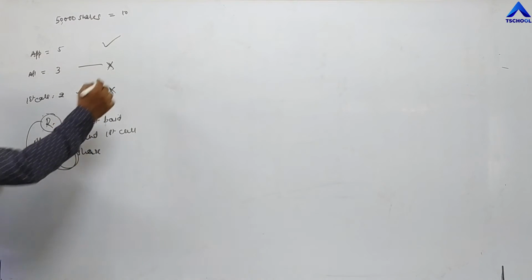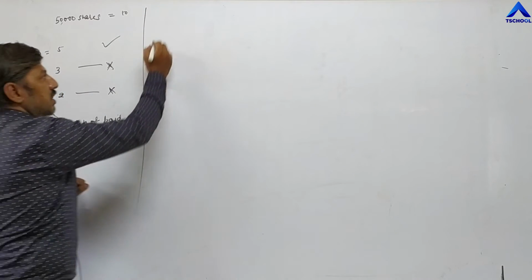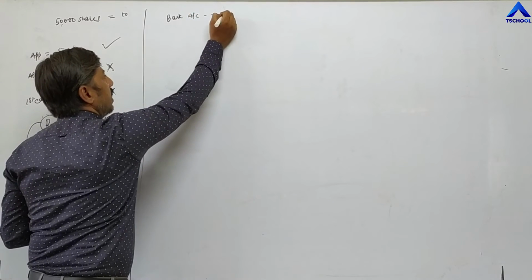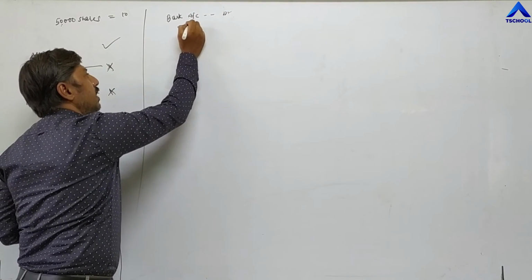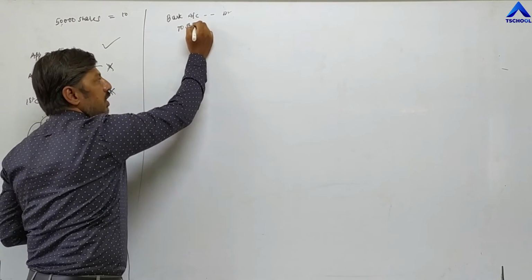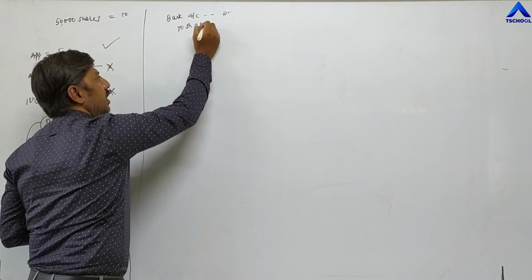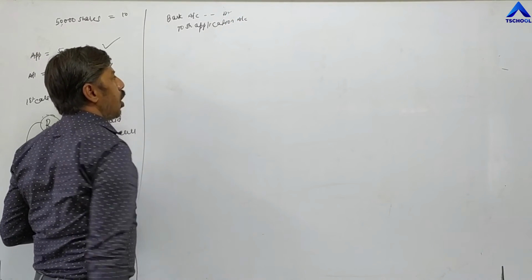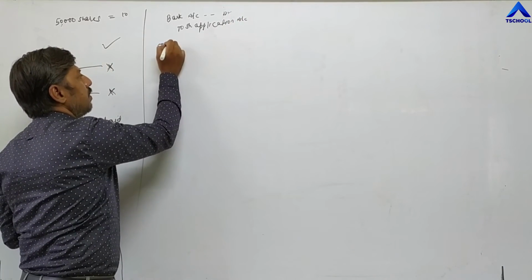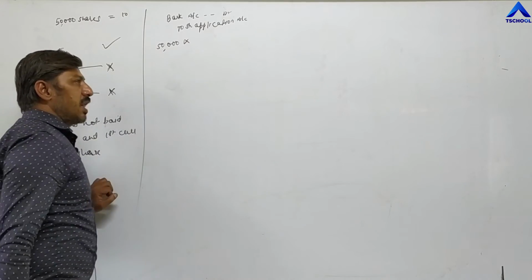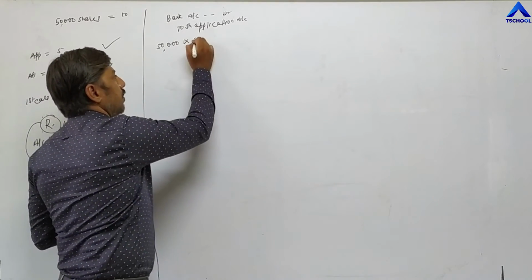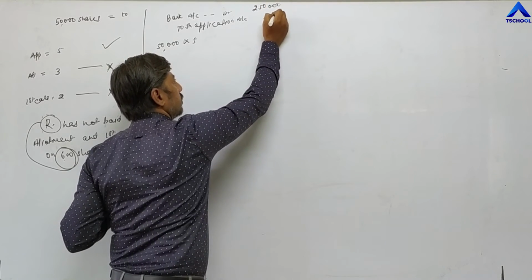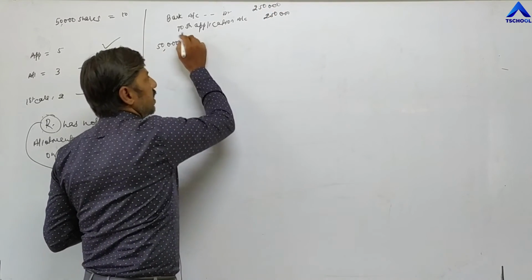Now, how to pass journal entries? First entry: bank account debit to equity share application account. Now, how many applications has the company received? A total of 50,000 shares. The value of application is 5 rupees. 50,000 into 5, 2,50,000. So the first entry is completed.